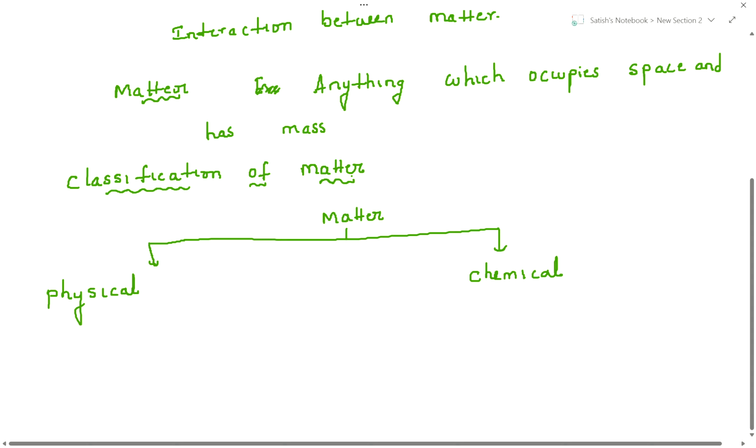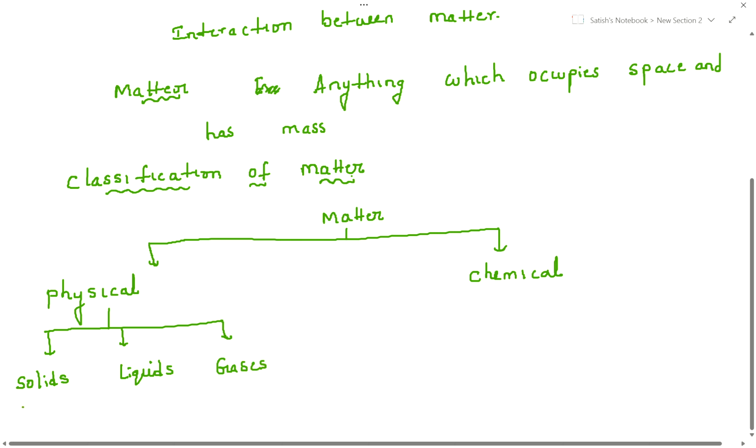Based on physical state, matter is classified into three types: solids, liquids, and gases. On what basis do we call it solid?